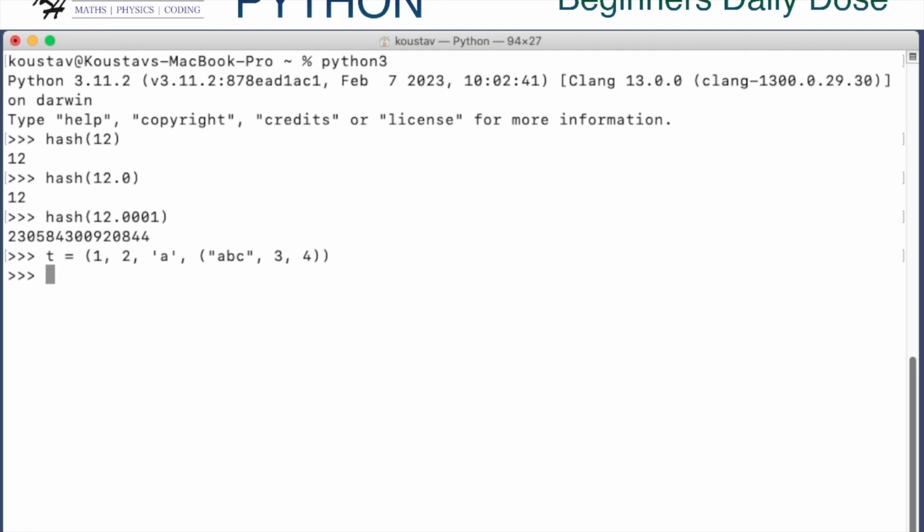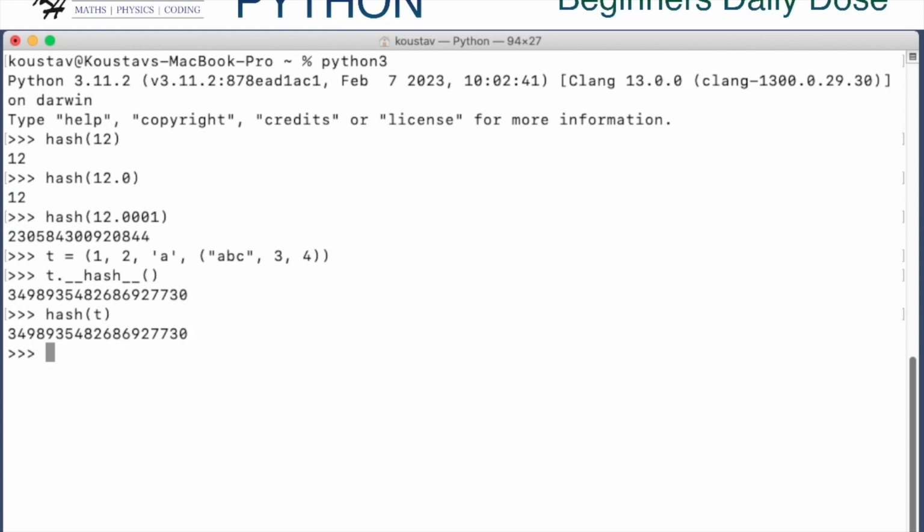Since tuple is a built-in data type, it by default is hashable, meaning it implements the hash protocol method, that is underscore hash underscore. So this is the protocol method for a data type to be hashable. So if we do this, we will have this. If you also run the hash function on this, it is a shortcut method for returning the hash value of an object. If you do this, it will also return the same thing.